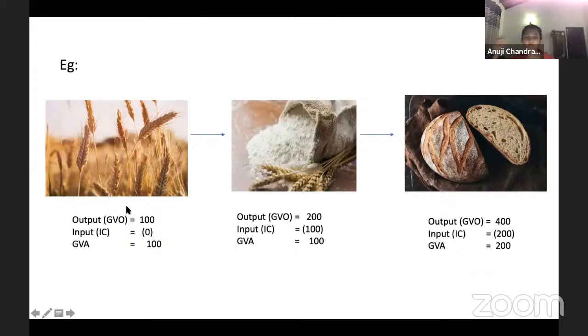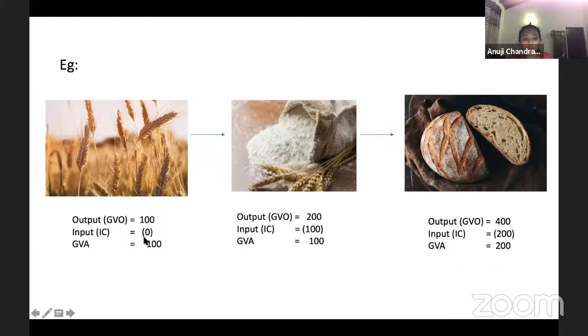So wheat is being sold by the farmers, let's say for 100. Obviously the cost is nothing. Let's assume the cost is nothing. Then there is an addition of 100. So 100 minus 0 is 100. Then this wheat, you use it to produce flour. I think you know this one. From wheat, you produce flour.